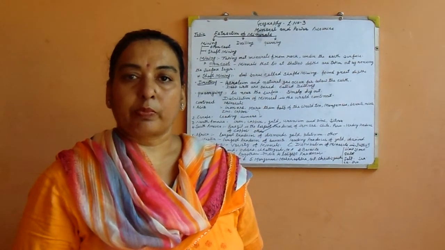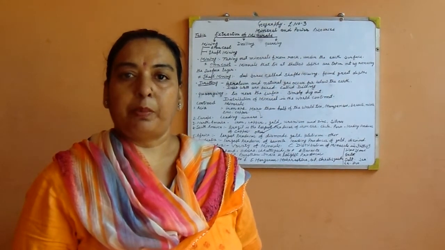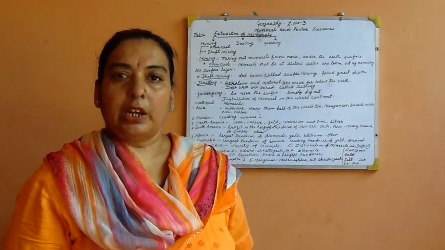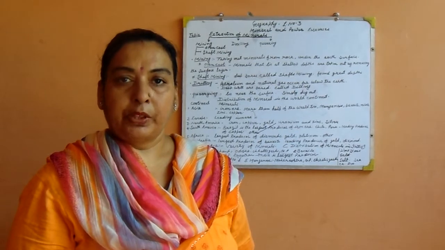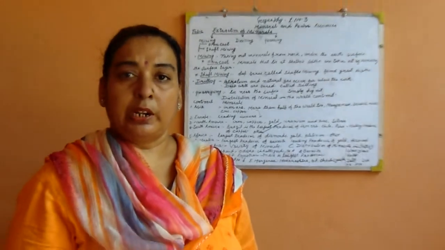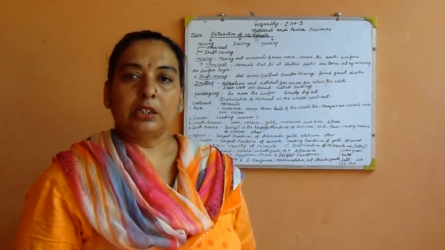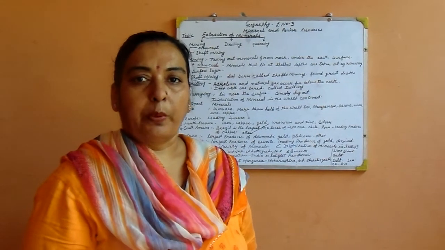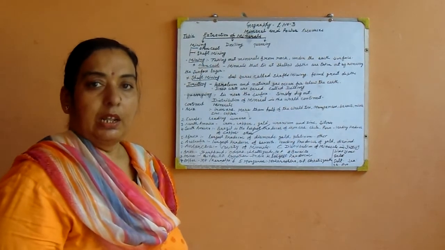Dear students, we start Geography lesson 3, Mineral and Power Resources. In the first part, we read about the definition of mineral and its types. Minerals are of three types: one is metallic mineral, second is non-metallic mineral, and third is power resources. So we start a new topic today, that is extraction of mineral.